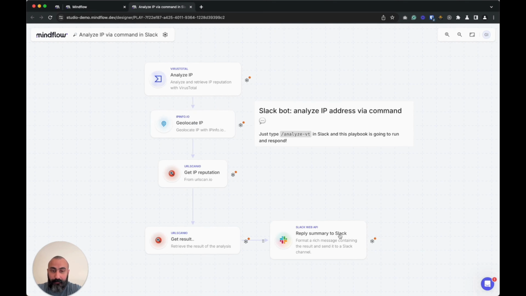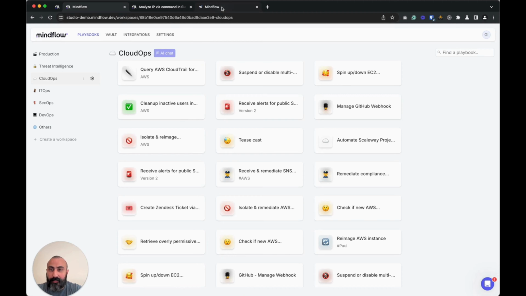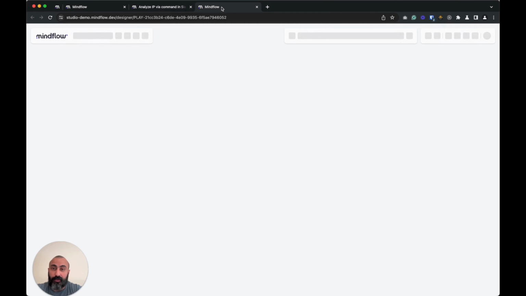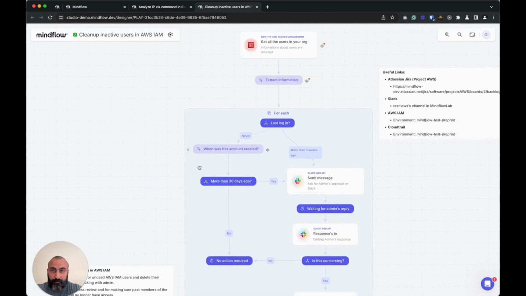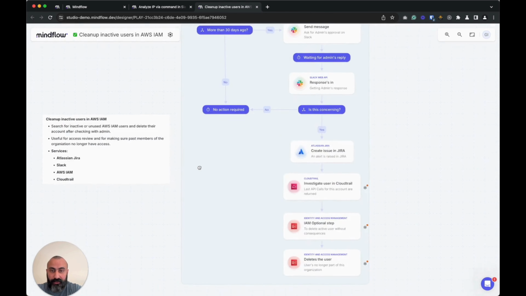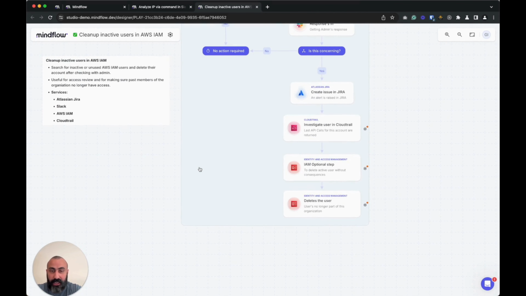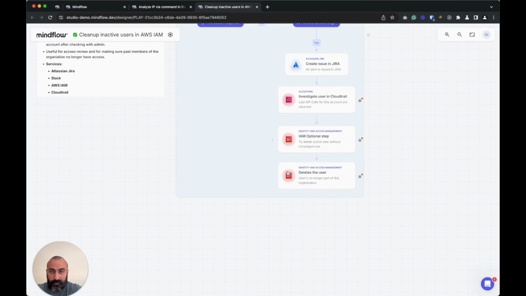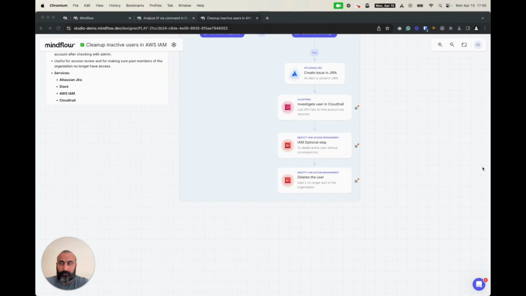A more cloud-oriented workflow here can be the cleanup of inactive users within your own AWS organization. Again, here we're using various integrations in order to do notifications, create tickets, or delete the user if needed. All those steps here are based on what we call integrations. Let's jump into it. This is our integrations view.